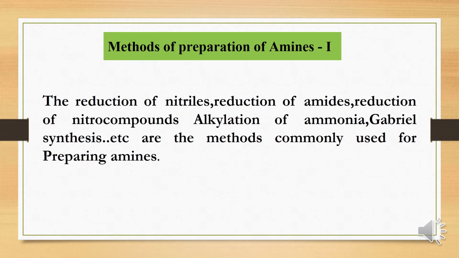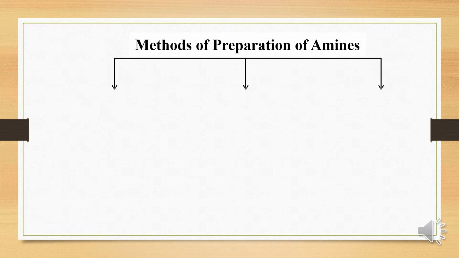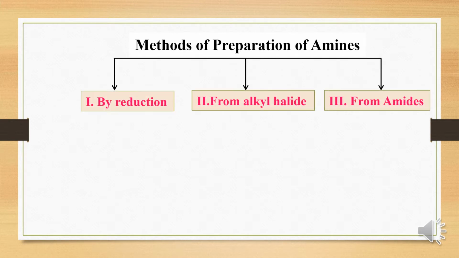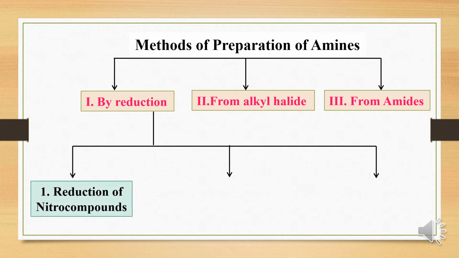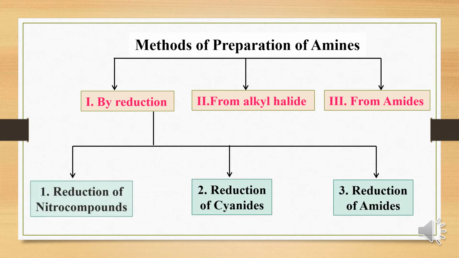In this session, we are going to discuss the methods of preparation of amines: reduction of nitriles, reduction of amides, reduction of nitro compounds, alkylation of ammonia, Gabriel synthesis, etc. are the methods commonly used for preparing amines. There are some methods of preparation of amines. One is by reduction, second one is from alkyl halides, third one is from amides. So by reduction there are mainly three methods: reduction of nitro compounds, reduction of cyanides, and reduction of amides.